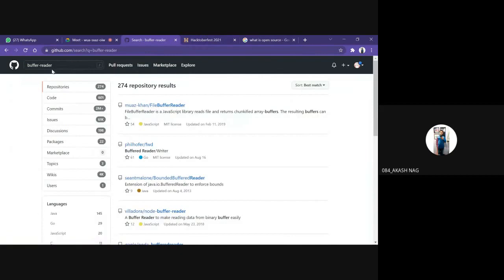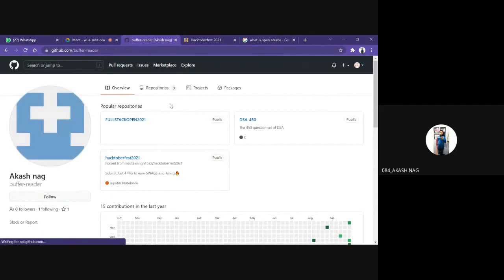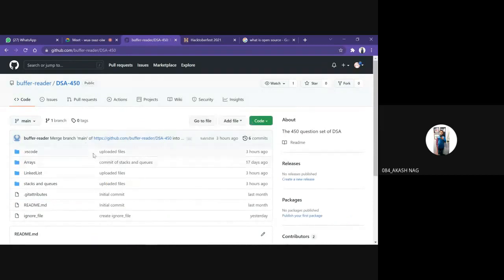Yeah. But when we search Buffer Reader, we get this option, users. When we click on users, we get my name, that is Akash Nag, and my repository Buffer Reader. We get into it, and we see that I have created three repos: Hacktoberfest 2021, which has been forked from someone, Full Stack Open 2021, and DSA 450 problems. So I went to DSA 450 problems. I will add something in here.